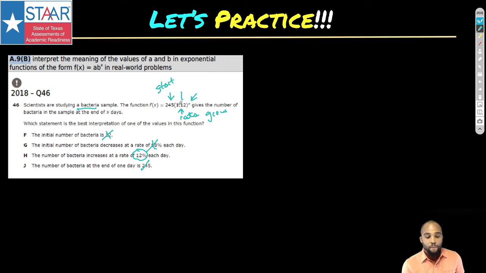Why? Because we have 1. That represents just the starting number. 245 times 1 is 245. Then we added on this decimal part that says 0.12. So that's the percentage that it's increasing by. It's increasing by 12% each time.